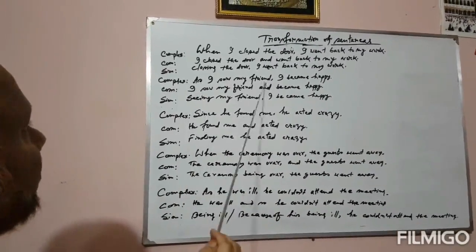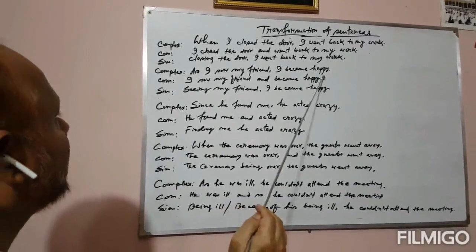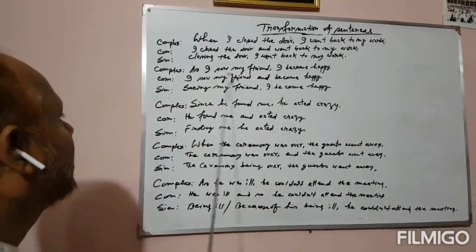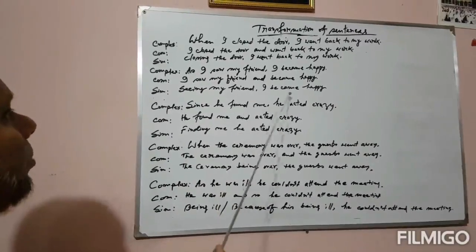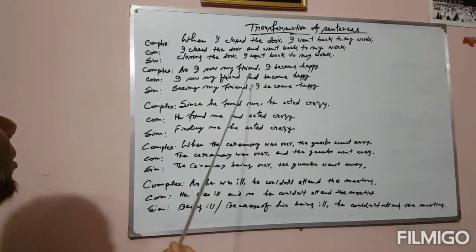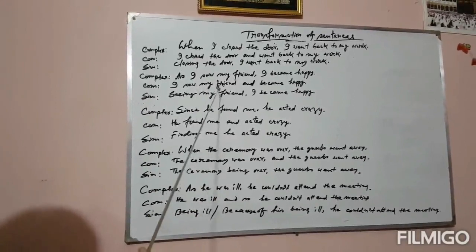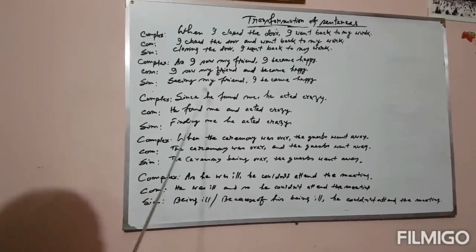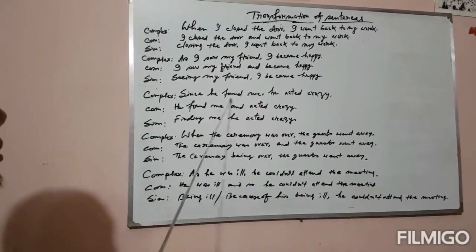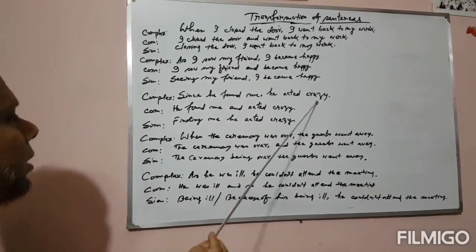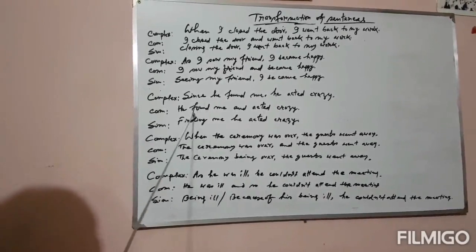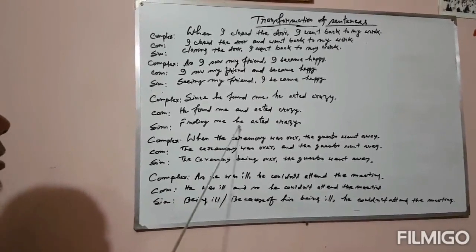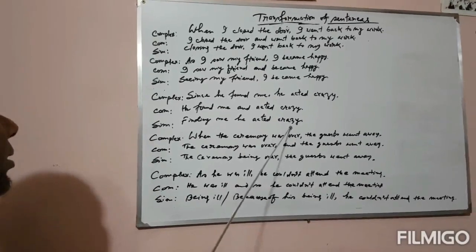Again, as I saw my friend, I became happy. I saw my friend and became happy. Seeing my friend, I became happy. So these are being done similarly according to the chart I have already mentioned. And now, since he found me, he acted crazy. He found me and acted crazy. Finding me, he acted crazy.